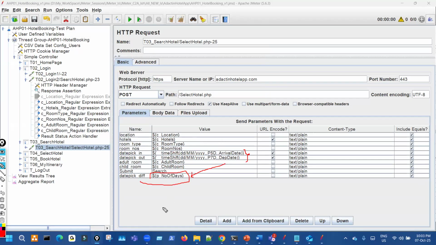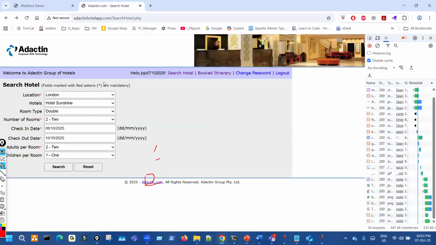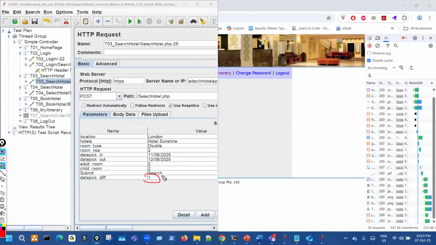Because here we have to give a fixed value. If we see when I did the recording, the check-in is 11, check-out is 12, so the difference is 1. Right now, this difference is not in the UI, and it is automatically calculated and passed as a payload in the script. So this we have to fix. That's why we have to be specific on check-in and check-out.